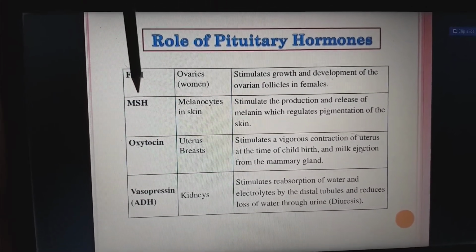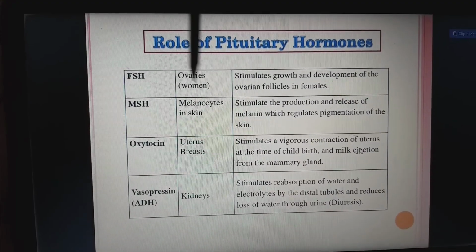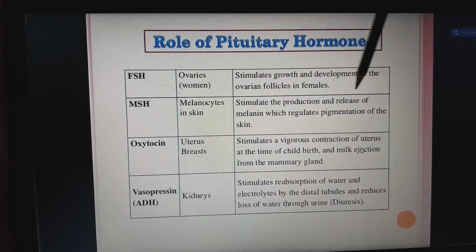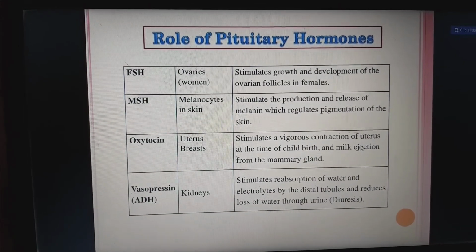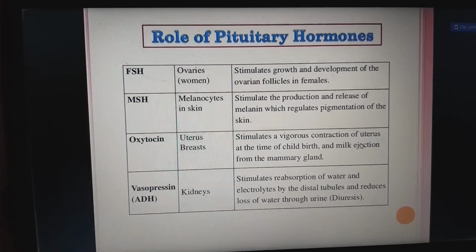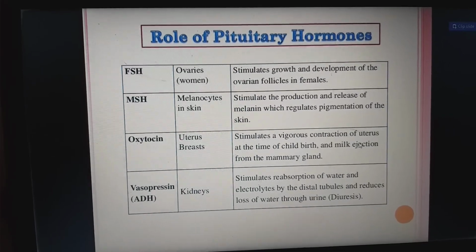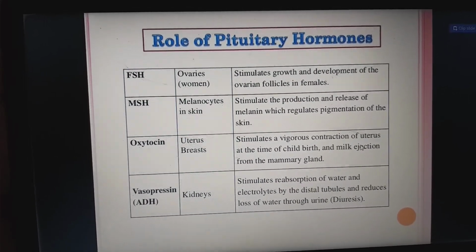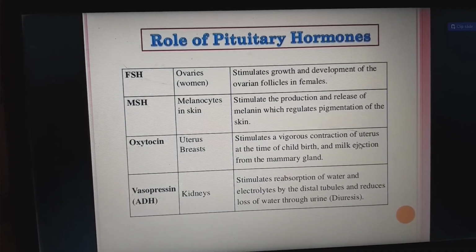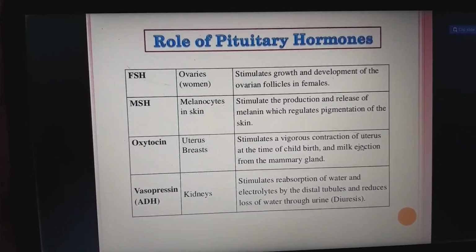Next, melanocyte stimulating hormone. It acts on the melanocytes in the skin, stimulating the production and release of melanin, which regulates the pigmentation of the skin. Next, oxytocin, which will act on the uterus and breast. It stimulates vigorous contraction of the uterus at the time of childbirth, means at the time of parturition, and milk ejection from the mammary gland after birth.